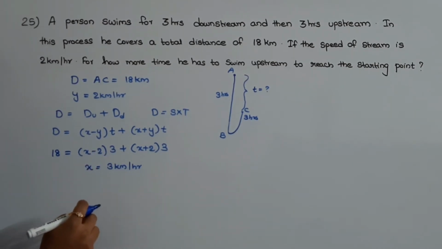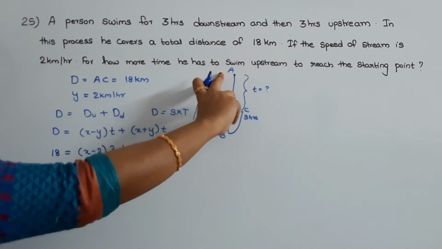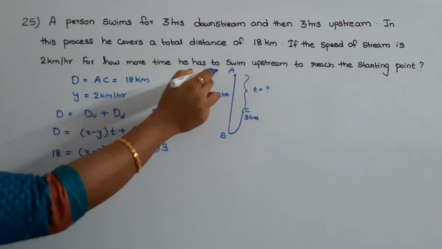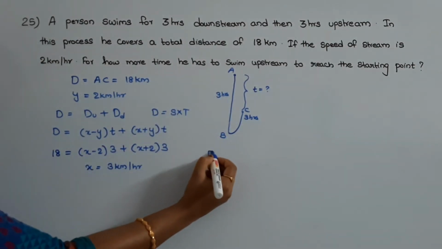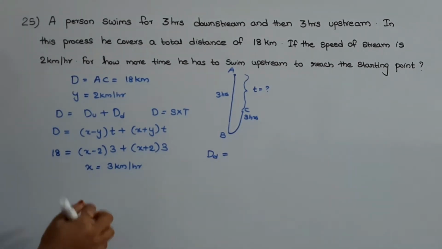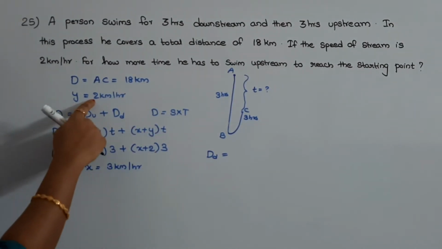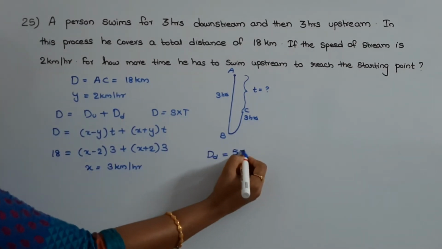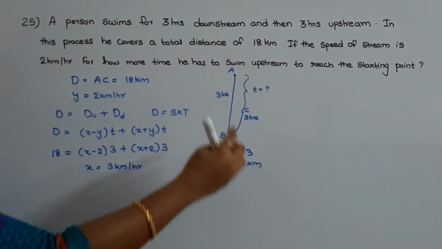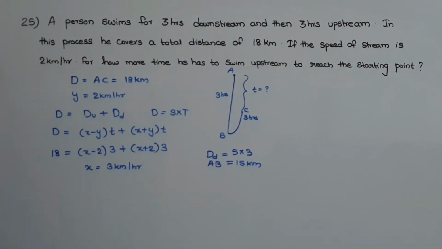Now we need to find out the distance AC. For that, first we need to know what is the distance AB and then what is the distance BC. Distance AB will be the downstream distance. Downstream distance will be equal to (x plus y) into t. X is 3 and y is 2. So that will be equal to 5 into 3, that is equal to 15 km. So the distance AB will be equal to 15 km.